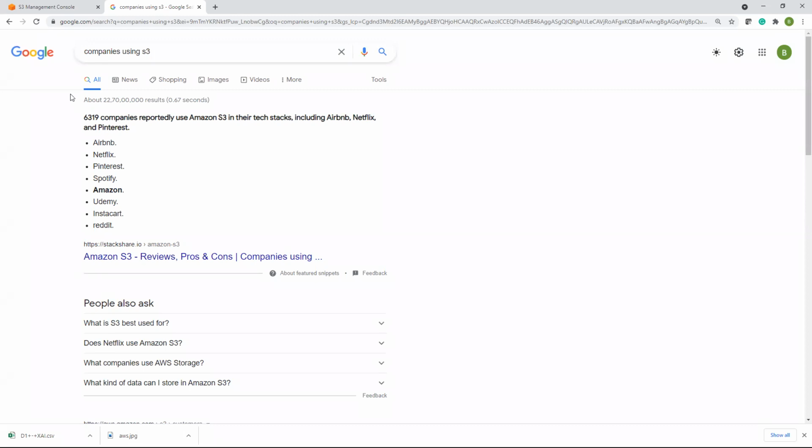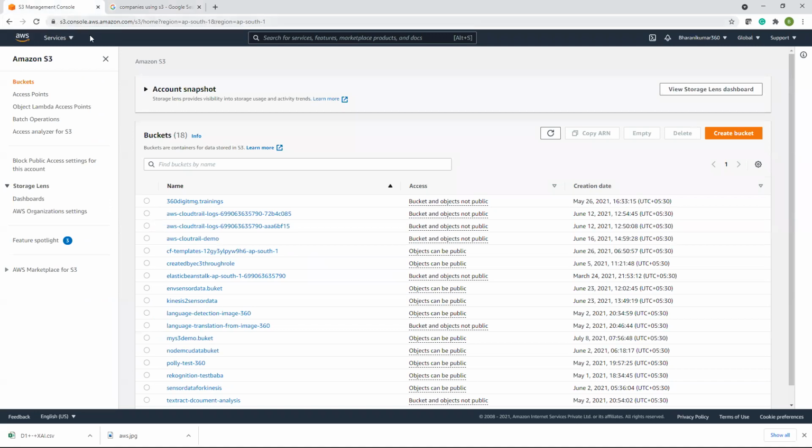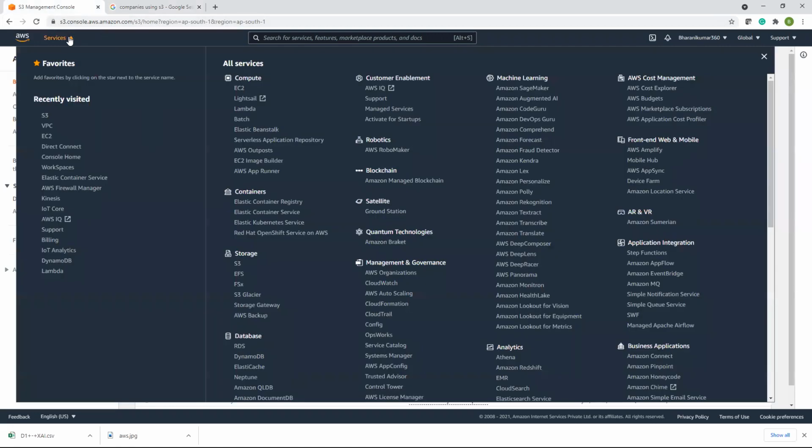You can connect this data with almost all the services that we have. It can be EC2, or a stream engine, or a machine learning platform, or any other. S3 is compatible with almost all the services that are there in this dashboard.